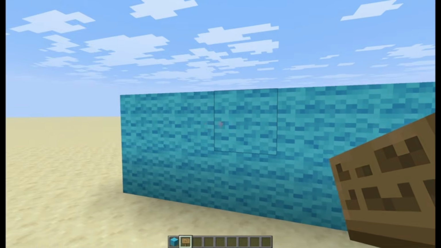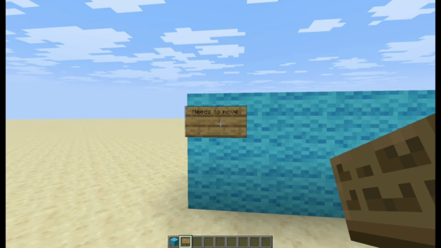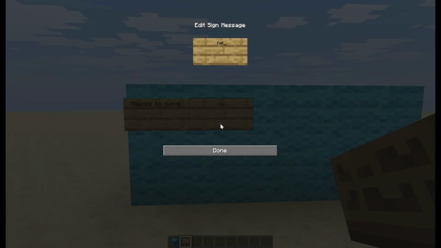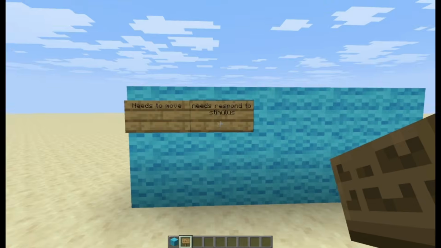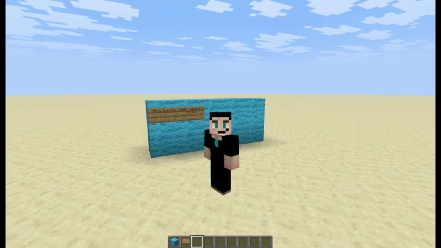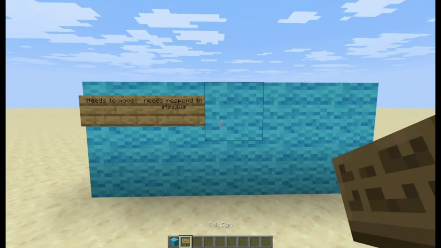So the first criterion that we need is it needs to move. That is a big deal. We need to have a moving object, and we need to have it respond to stimulus. So if we can go ahead and type that, that would be helpful: stimulus. And I'm writing these down so that at the end of our project, we can say, yeah, I did this, or no, it didn't do this, and we can go back to the drawing board if we need to change stuff.